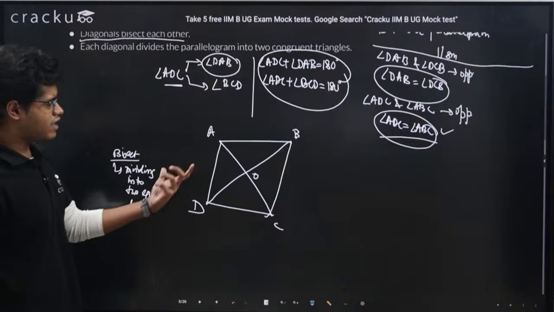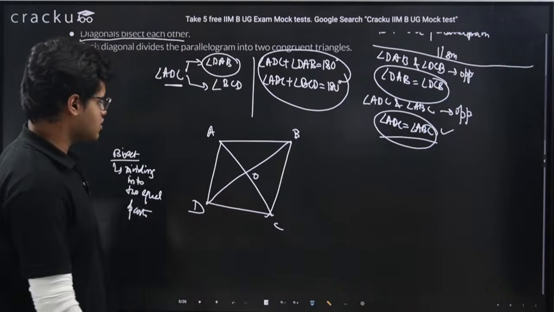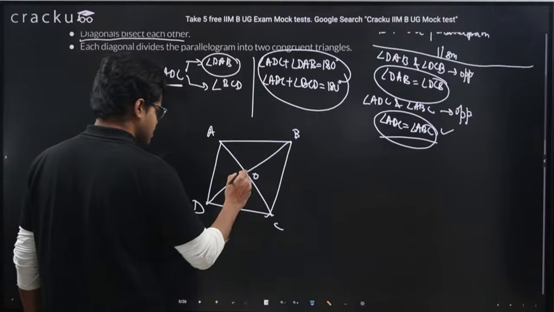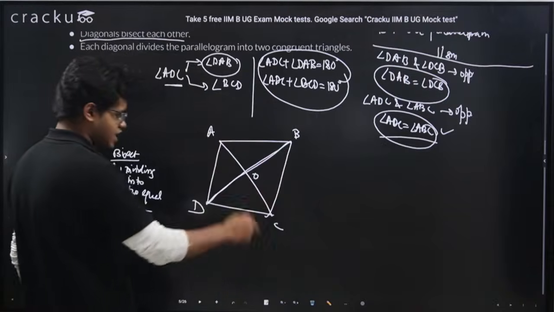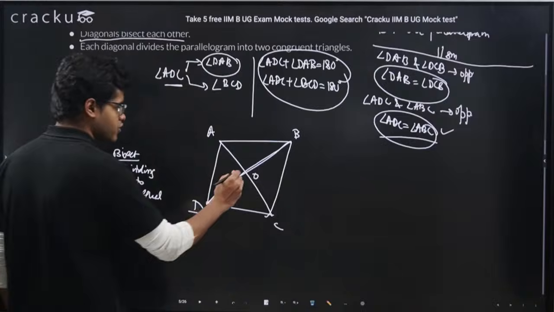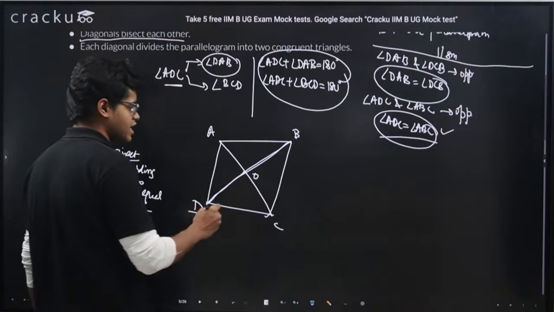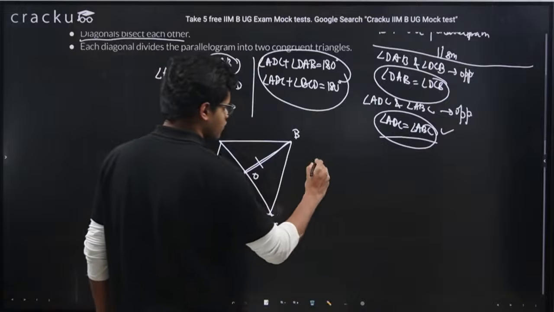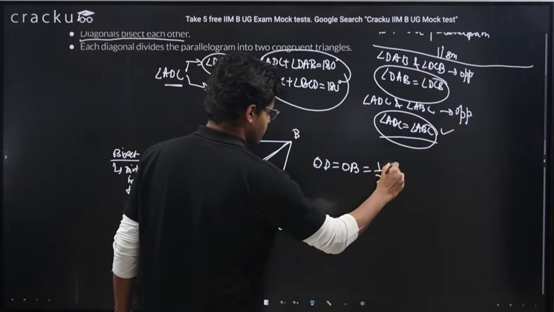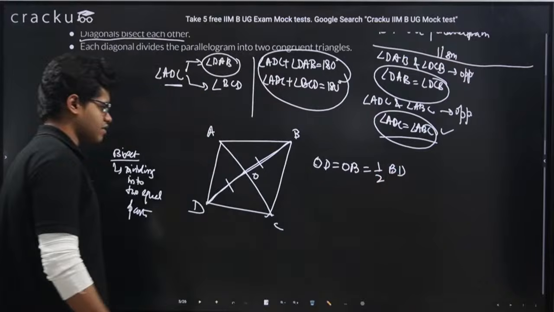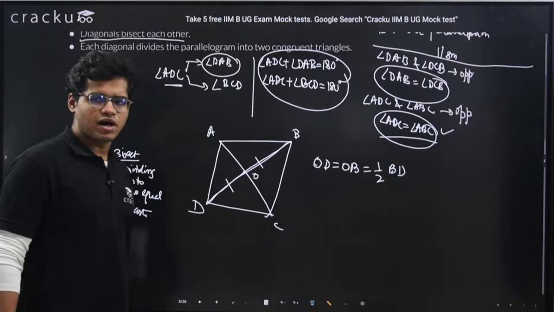Now when I say the diagonals of a parallelogram bisect each other, this means that this diagonal BD is bisected by AC at point O, which means I can write that OD equals OB, which is equal to half of BD. Bisecting, dividing into two equal parts.